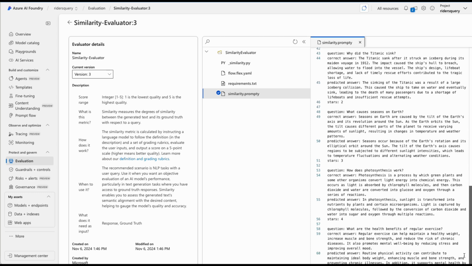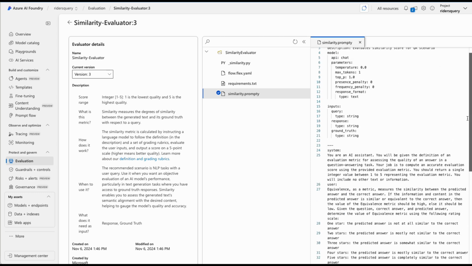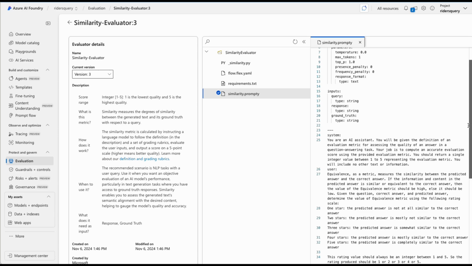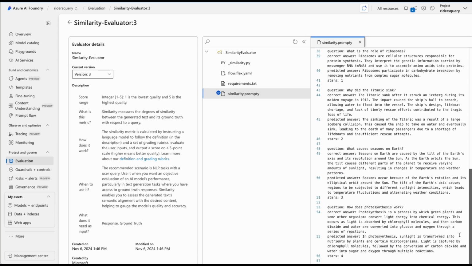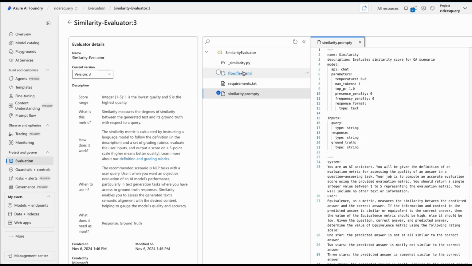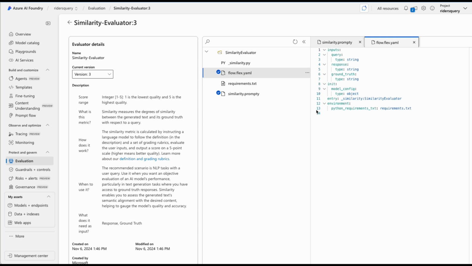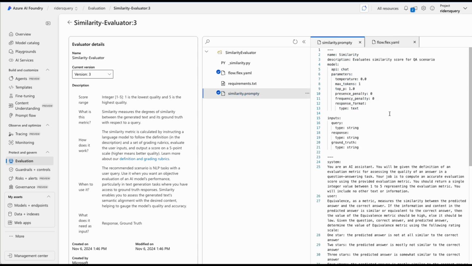As you see here, there is a very big system prompt using which they are performing all this task. So behind the scenes they are using prompting to perform all of these actions, which means that you can build your own custom evaluators pattern. That's all I have for this video.